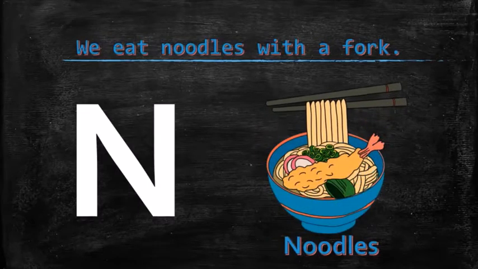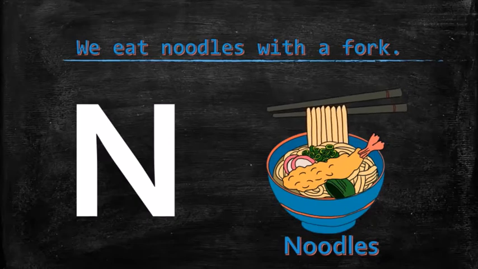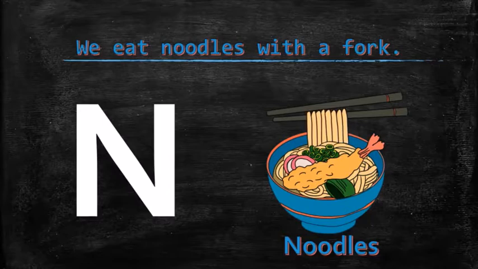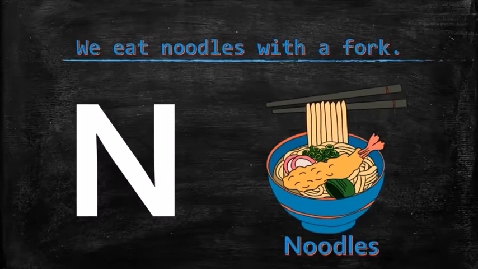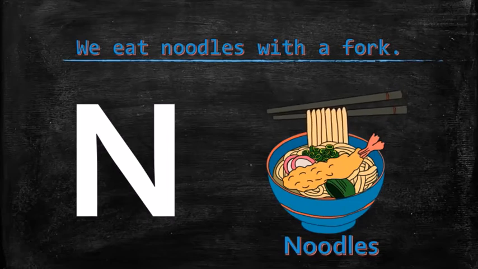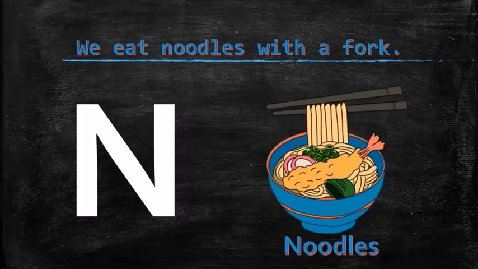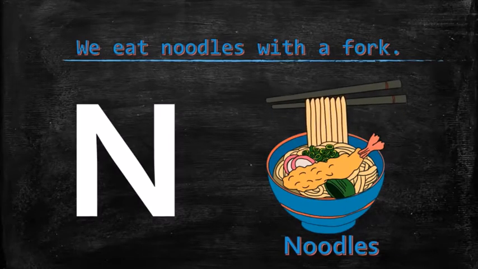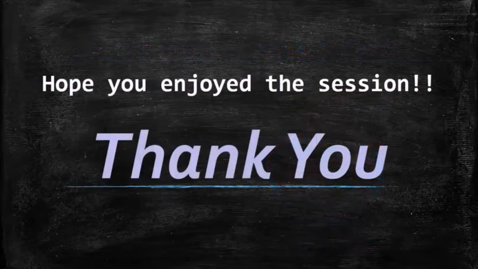That's something yummy and everyone likes it. Yes or no? N for noodles. We eat noodles with a fork. Here you can see those are chopsticks. We can also eat noodles with the help of chopsticks. N for noodles. I hope you enjoyed the session learning words which start with alphabet N.